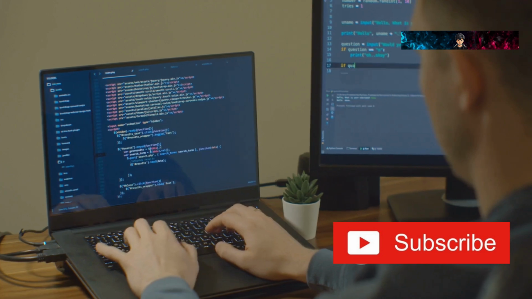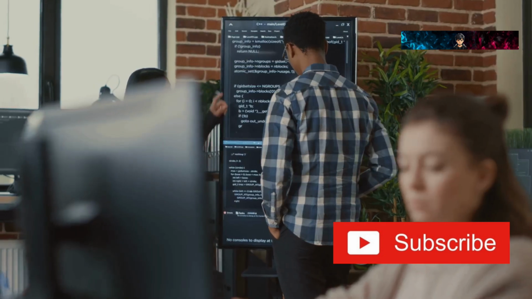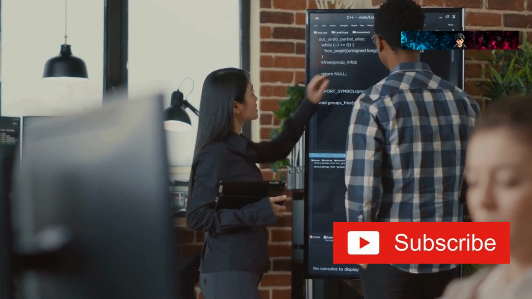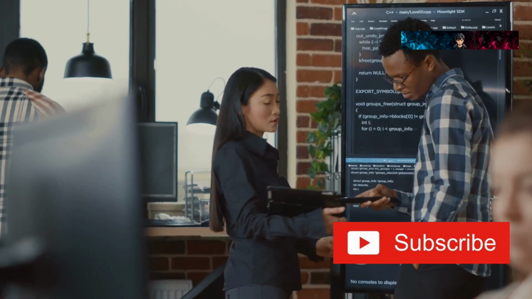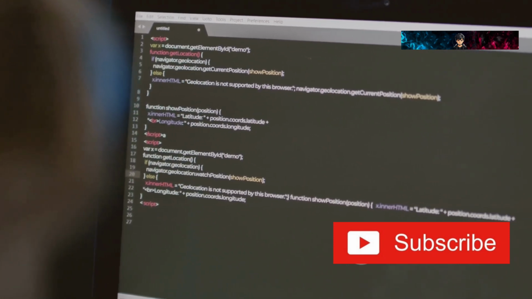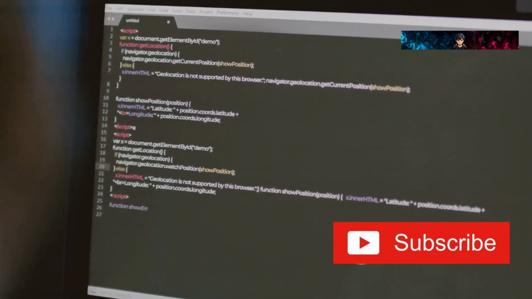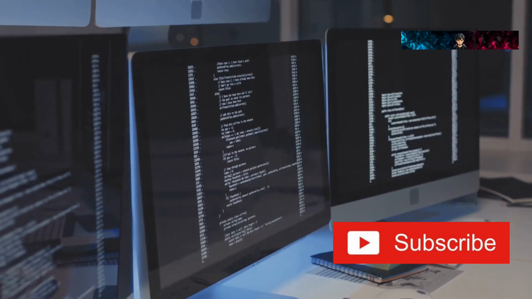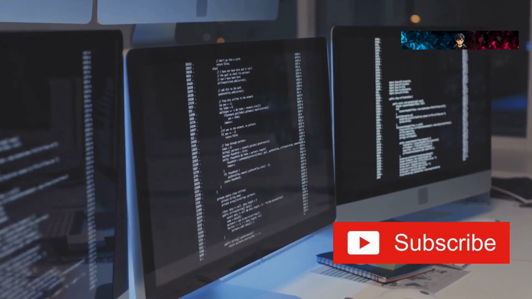Organizing your styles: the BEM methodology. As web projects grow in size and complexity, maintaining a well-organized and manageable CSS codebase becomes crucial. This is where CSS methodologies like BEM, which stands for Block, Element, Modifier, come into play. BEM is a naming convention that helps to create more modular, reusable, and scalable CSS code.